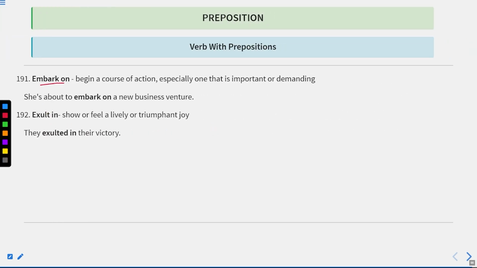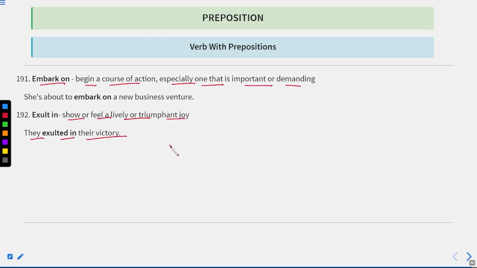The next one is embark on, begin a course of action, especially one that is important or demanding. She's about to embark on a new business venture. Okay. And after that, we have another phrase, exult in, which means to show or feel a lively or triumphant joy. The sentence is, they exulted in their victory.